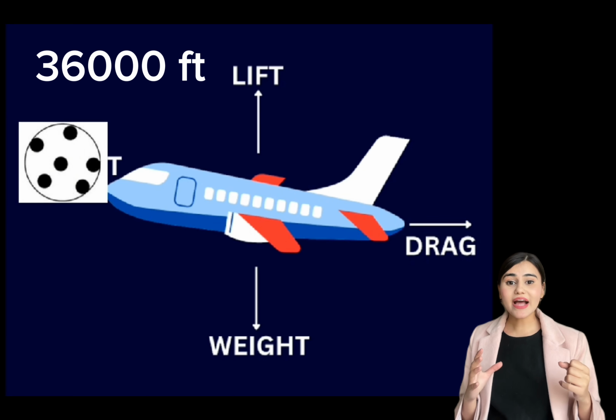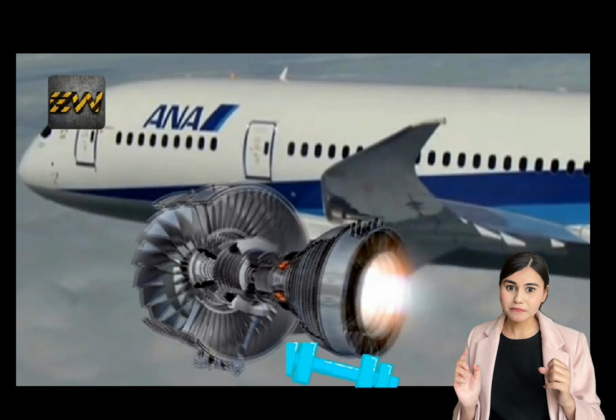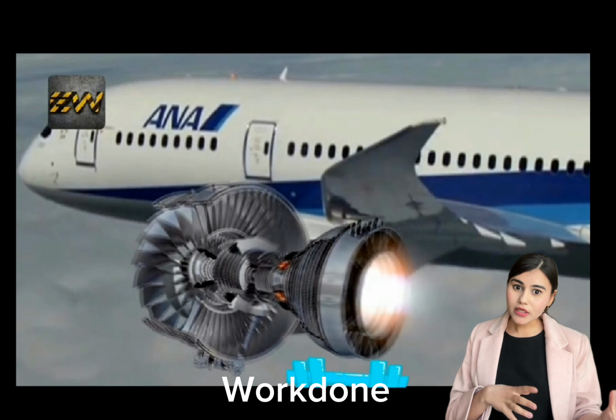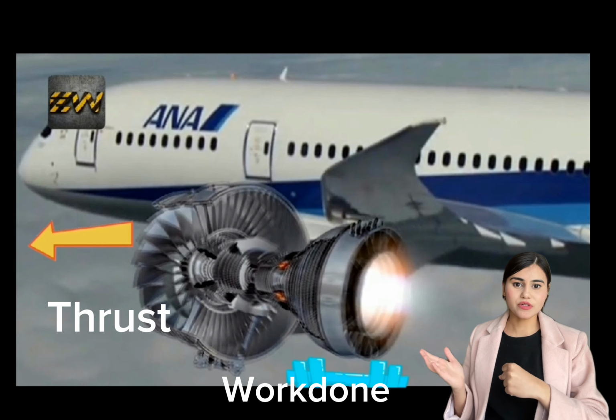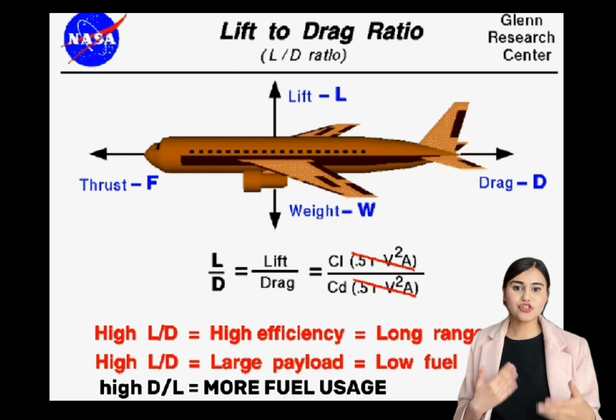Drag decreases the efficiency of flying because now more work has to be done by the engine and more fuel is burned to produce the forward force, which is thrust. At higher altitudes, there is less drag force and hence the efficiency increases.